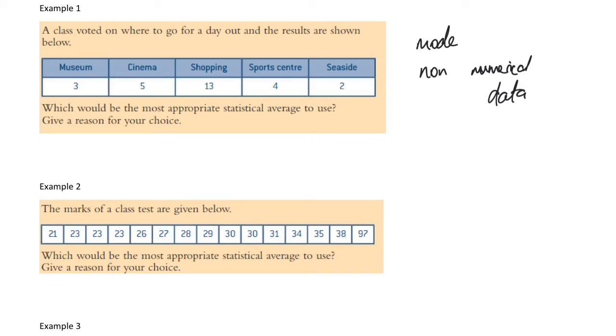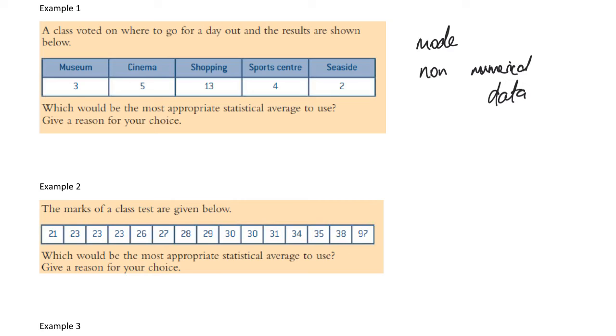In example 2, the marks of a class test are given. Which would be the most appropriate average to use here? Well, looking at it quickly, you'd maybe think, oh, well, there's a lot of values here. Let's just work out the average, or the mean. Whenever I've got a class test and I want to find out how well I've done, I just work out the average. But actually what we can see is that the majority of the results lie between 21 and 38. So this data has been put in rank order, which is good. But then we've got this one value, which is away up at 97.